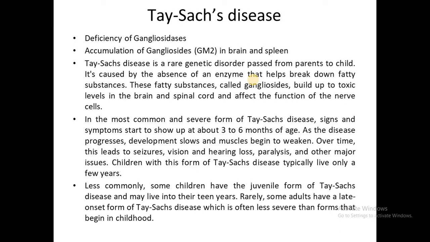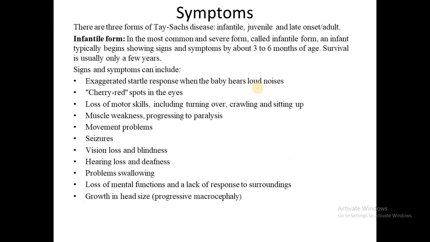Rarely, some adults have a late onset form of Tay-Sachs disease, which is often less severe than forms that begin in childhood. There are 3 types of Tay-Sachs disease: infantile, juvenile, and the late onset form. So symptoms are also classified based on these 3 types. First one is the infantile form.